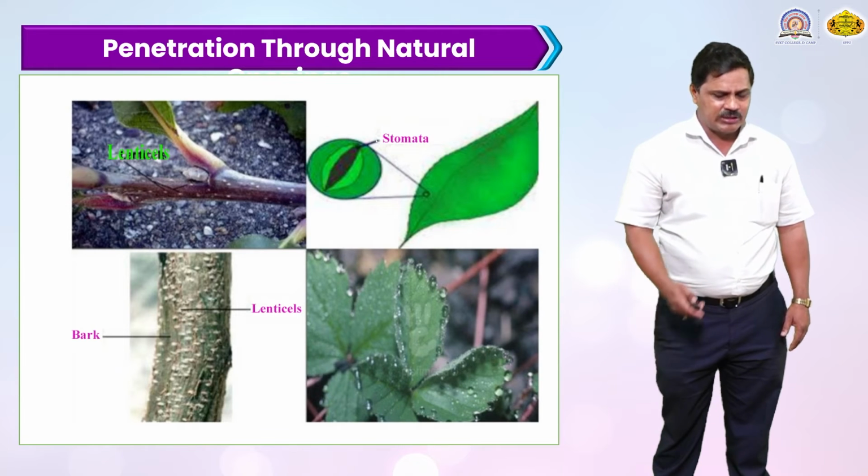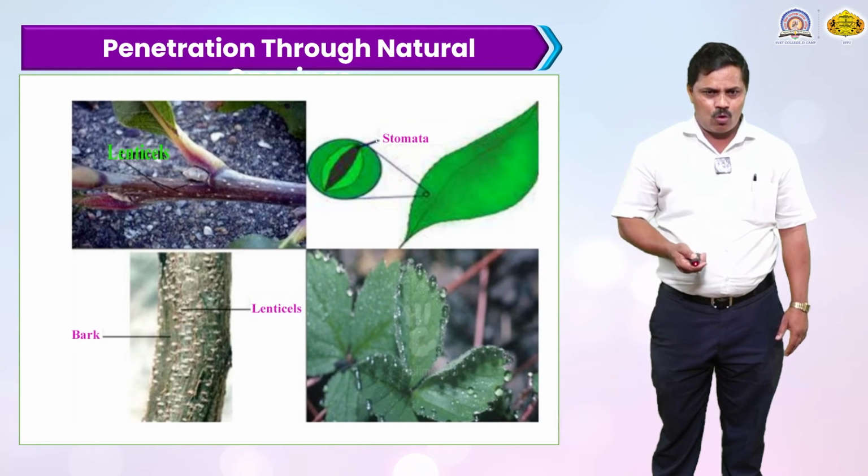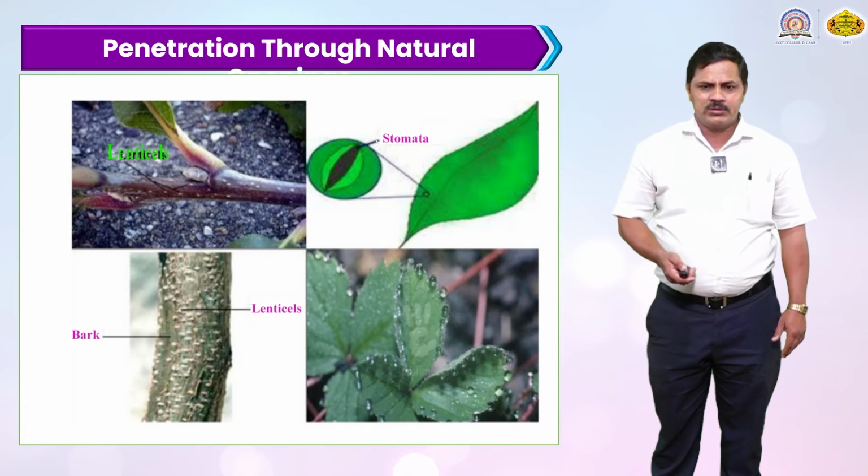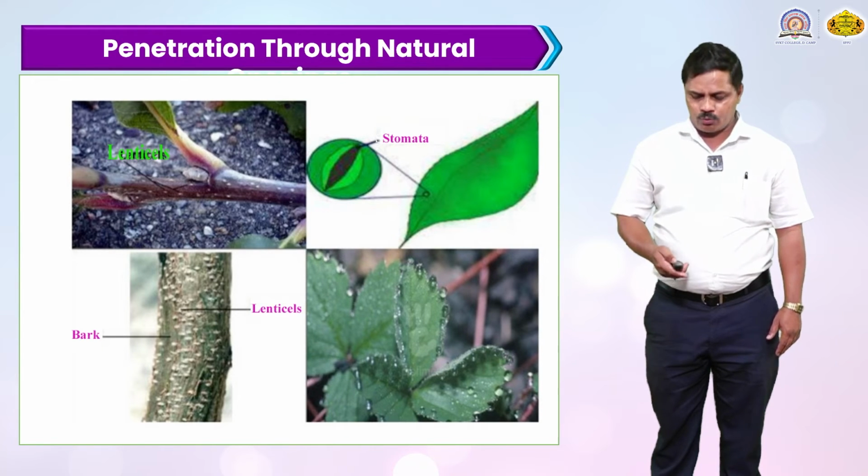First, these are the lenticels. Second thing is the stomata. This is the natural opening. Third thing is this is also in the bark, the lenticel. And the fourth is very well known, the hydathode. Here the hydathode. Very well known about the hydathode.